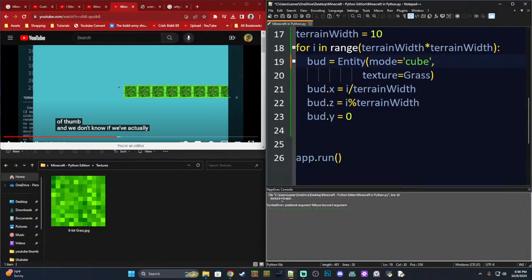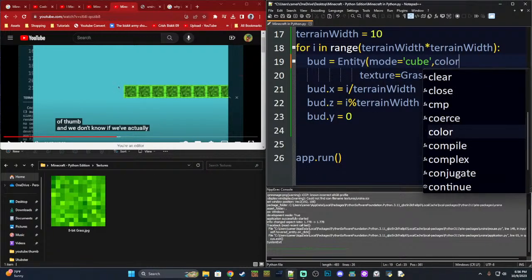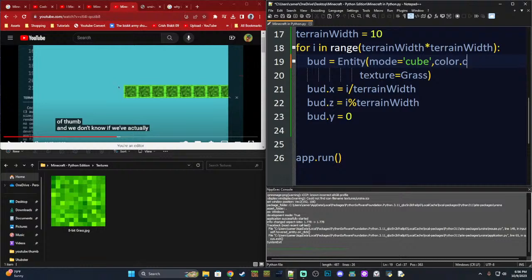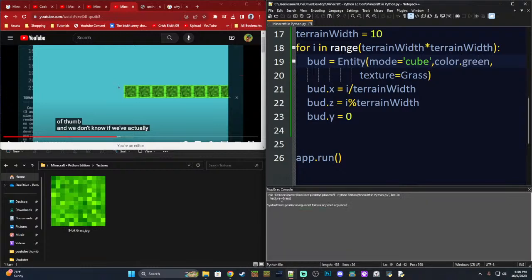Let's take out the color. We don't need that. But if we want to do the texture, oh, I bet it's like this. All right, cool. And let's go ahead and add the color back because I think that is necessary. I believe we can do color equals color.green. I don't know, that doesn't look right to me. I don't believe we put color twice. Let's just put color.green. Okay, how does this work? We get a problem now. Let's try color green.